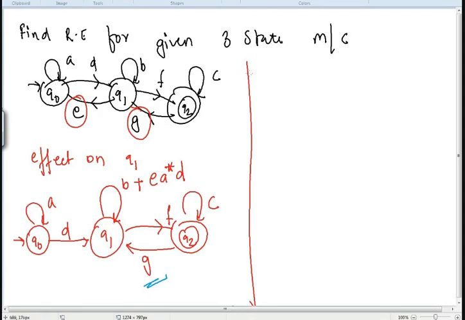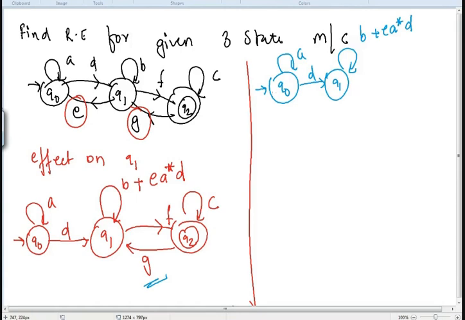So my machine will be Q0 remaining as it is. Now Q1, this D remaining as it is. B plus EA star D remaining as it is. Now I want to eliminate G, right? So I need to give the effect on Q1. Q1 पे effect देने के लिए मैं कैसे move करूंगी ये मैं देखूंगी.